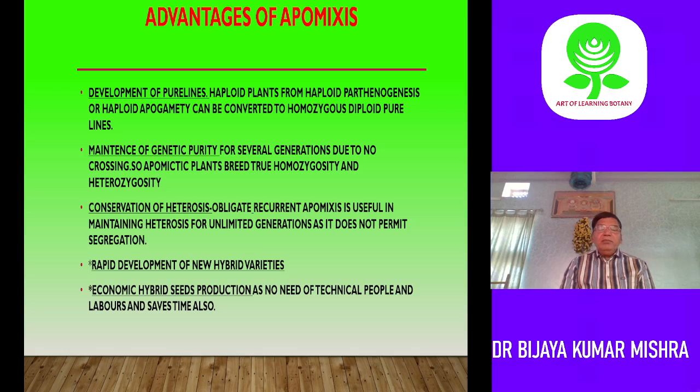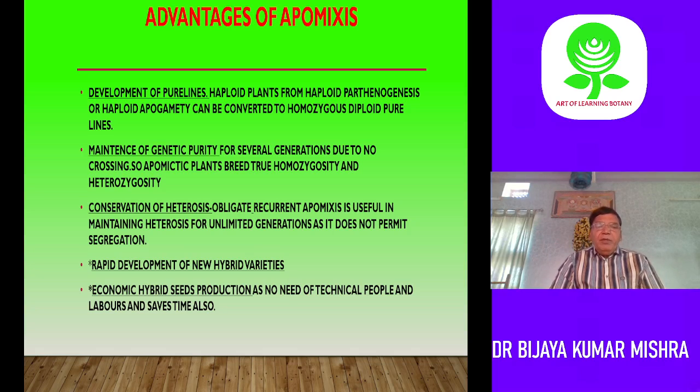Maintenance of genetic purity. Since there is no meiosis or recombination or fertilization, the genetic purity of the offspring can be maintained from generation to generation, whether homozygous or heterozygous. Conservation of heterosis or hybrid vigor. Obligate apomixis is useful in maintaining heterosis for unlimited generations because it does not permit segregation. So those pure characters, the parental characters, are maintained generation after generation. There is no segregation, no intermingling, so it is very pure.